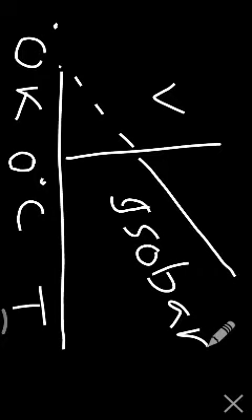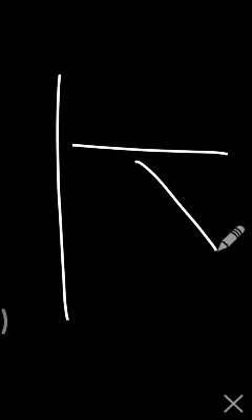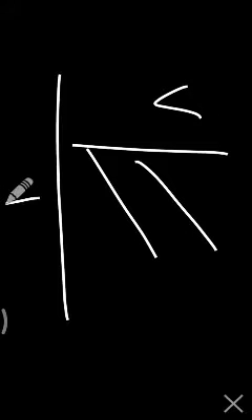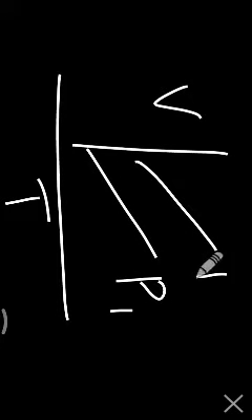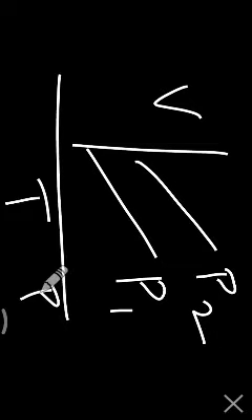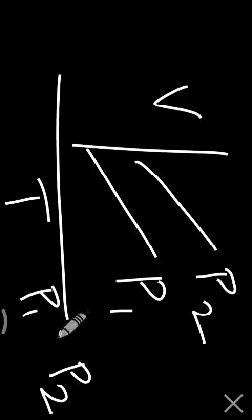And if they want to ask, they can ask you one more line. This is V versus T. This is the P1 graph and this is the P2 graph. What is the relation between P1 and P2? This question can be asked. Here volume is more for P2, so P2 is less. Simple, right? Here volume is more, that means pressure is less, so P2 will be lesser and P1 is more. So this type of questions are important. Then pressure temperature law.